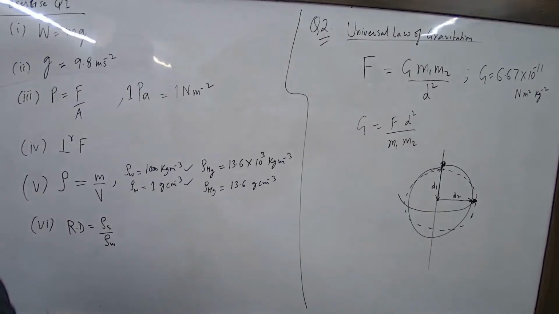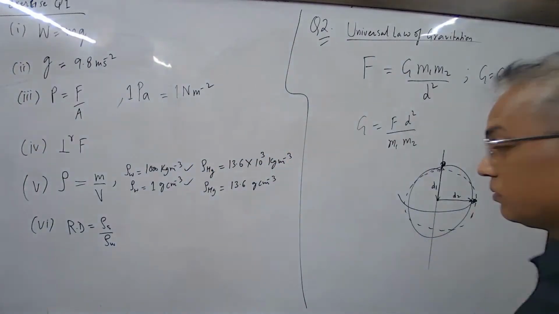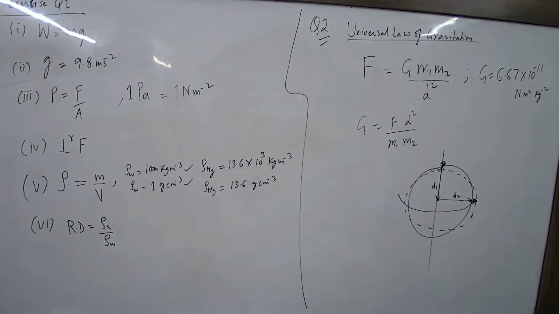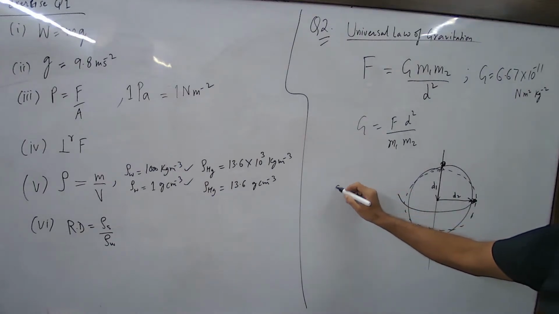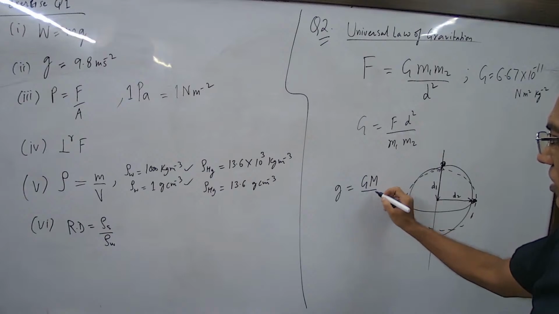Then how do we put the answer in sentences? Like, why does the weight vary? The statement is that the value of g changes. g is equal to GM by R squared.